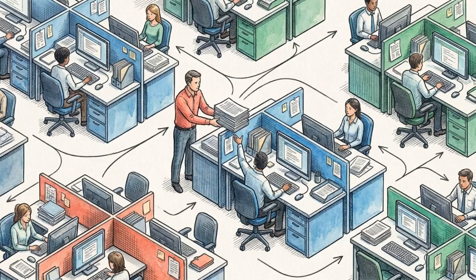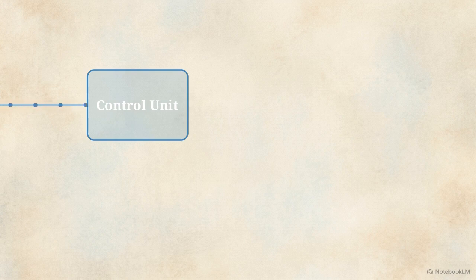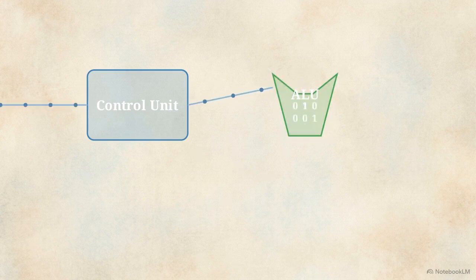A processor is a collection of specialized departments, each designed to handle one specific task. This schematic maps out the internal architecture. Right here is the control unit. It acts as a traffic director, receiving incoming binary instructions and routing them down distinct pathways to their correct destinations. Once routed, those instructions often land in the ALU, or arithmetic logic unit. This is where mathematical calculations and logical comparisons are executed. It takes binary inputs, performs the math, and sends out a single definitive answer.